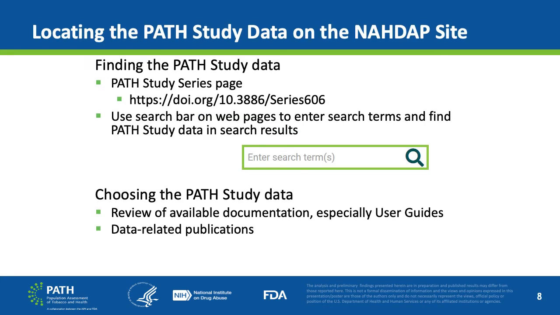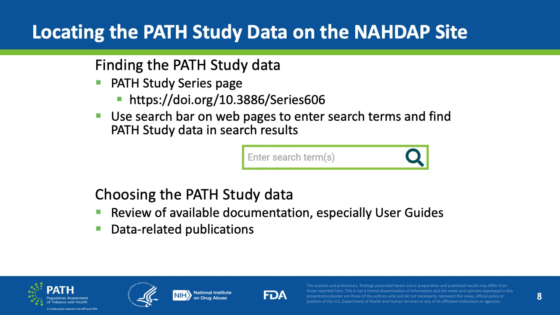In addition to the DOI links for each PATH Study data collection from the previous slides, there are other ways researchers can go about locating the PATH Study data on the NAHDAP site. When finding the PATH Study data, NAHDAP has a PATH Study series page that contains a general description of all the collections in the series, related resources, and the complete list of collections and related publications.